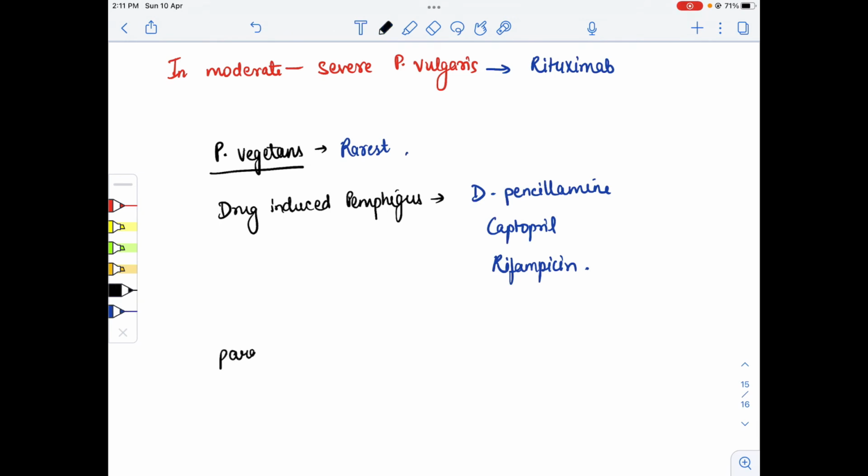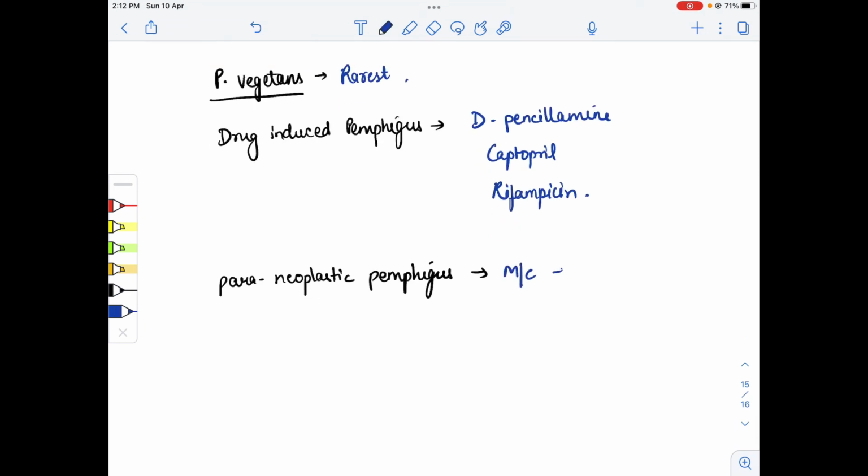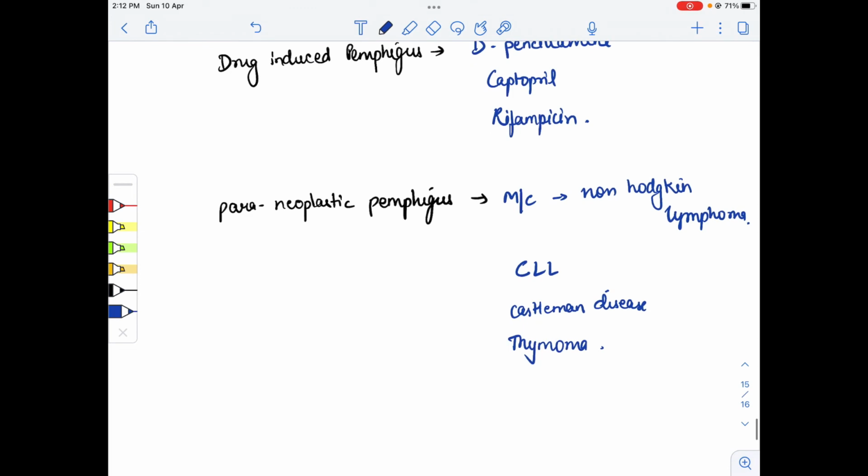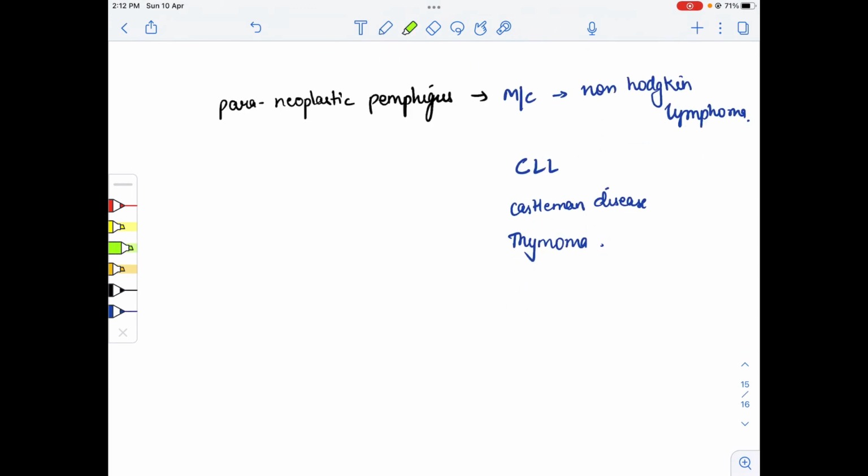Now the next one is paraneoplastic, meaning a neoplastic condition. So paraneoplastic pemphigus. In paraneoplastic pemphigus, the most common association is non-Hodgkin lymphoma. Other neoplastic conditions are also involved, like CLL, Castleman disease, or thymoma. All these are involved in paraneoplastic pemphigus. But please remember that the most common is non-Hodgkin lymphoma.